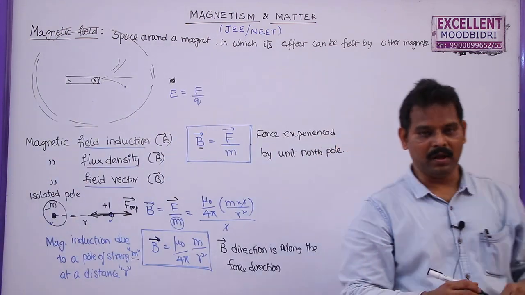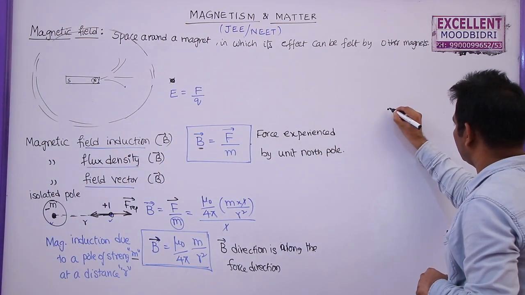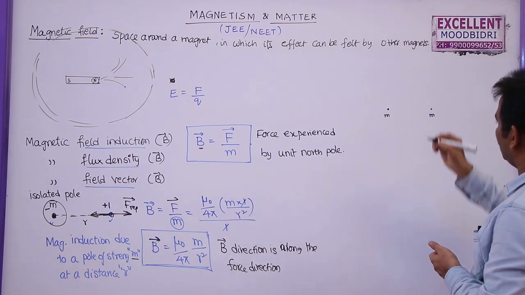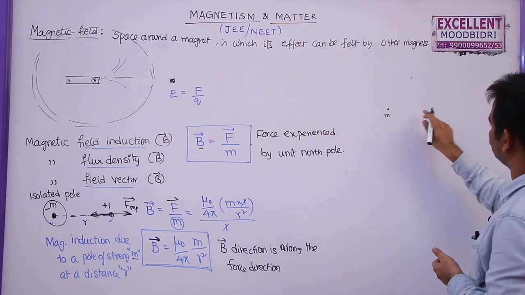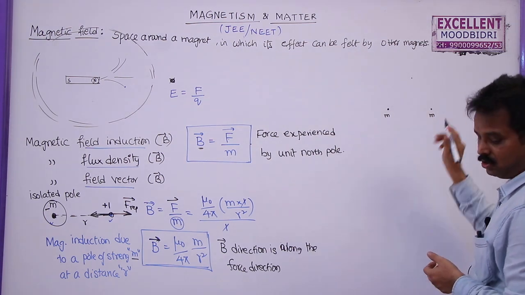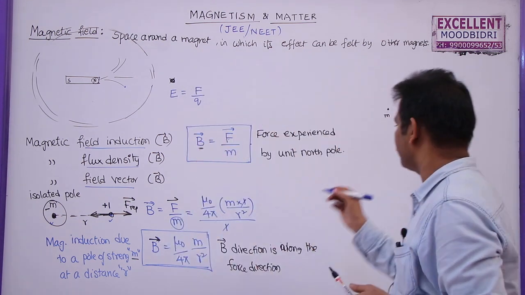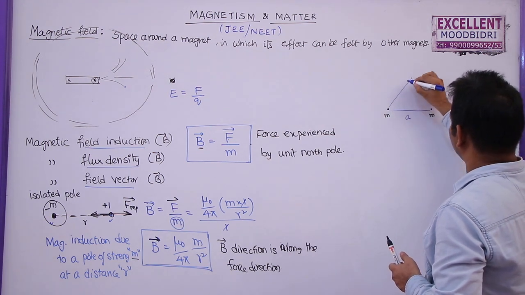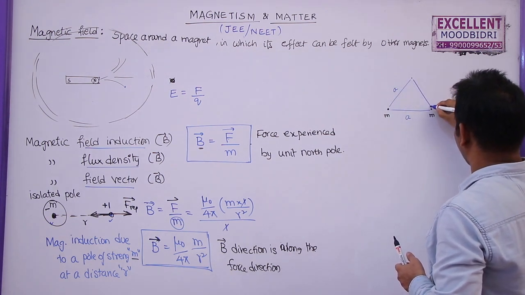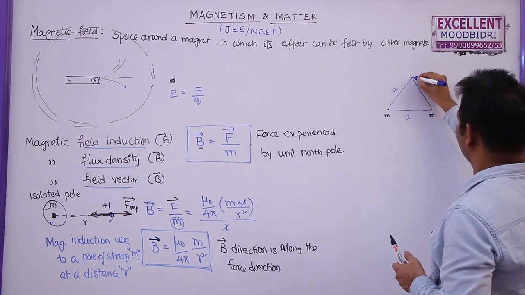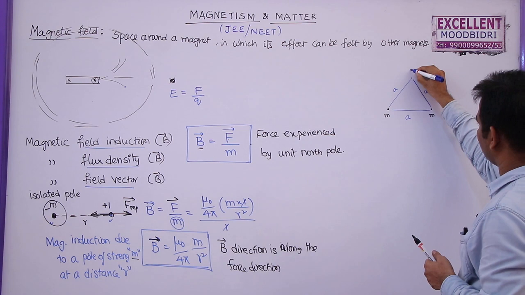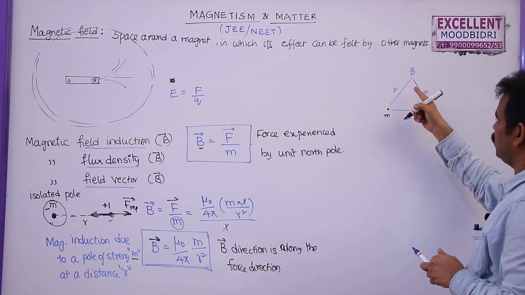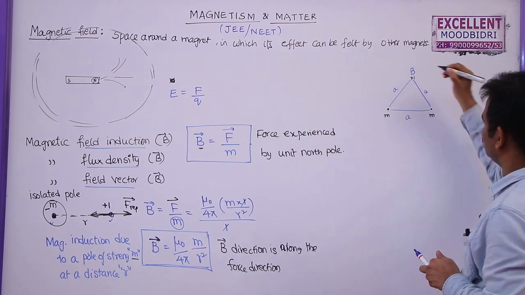Now if you take two poles here, this is m, this is also m. Now what is the magnetic field induction due to these two poles at this point? Let us say these two are separated by a distance a. So this is a, and this is also a, and this is also a. So what is the magnetic field induction at this point? To find the magnetic field induction at this point, first of all we have to assume that a unit north pole is placed here.